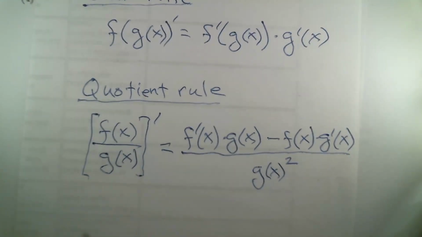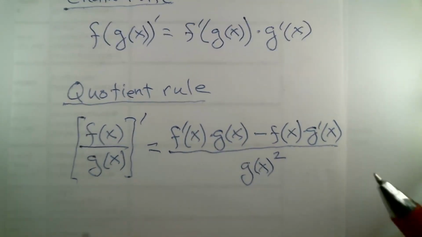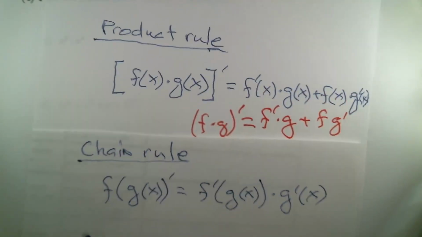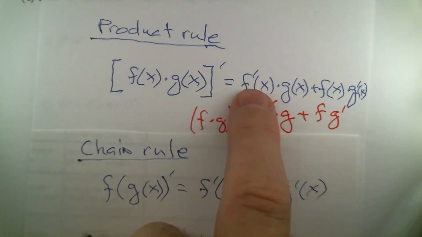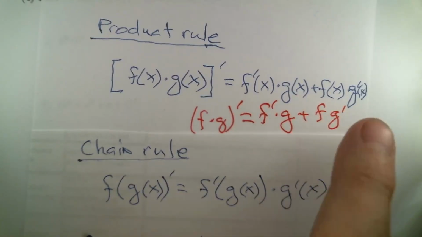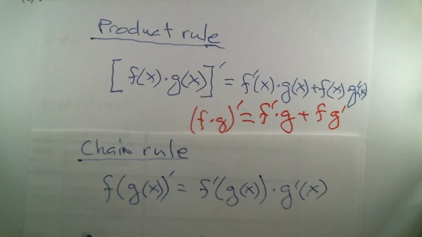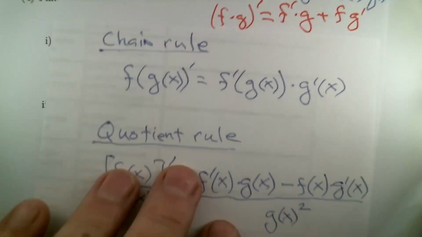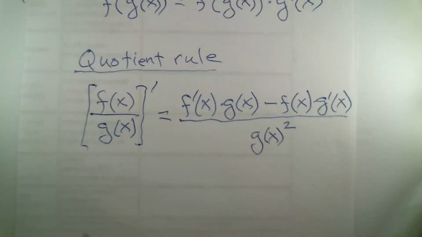Finally, the quotient rule. This is usually the hardest one to memorize, so I really suggest don't memorize it. Put it on your crib sheet. I just need to point out, though, that to get it right, let me come back to the product rule for a second. f prime g plus f g prime could have been done in the other order, and it would have been fine because we're adding in between those guys. But in the quotient rule, we're subtracting. So you really do need to get the order correct.